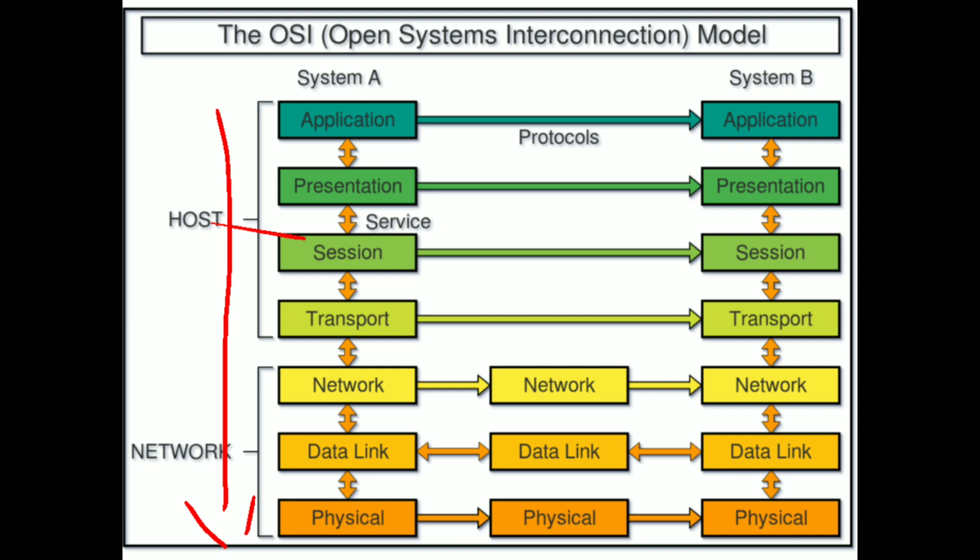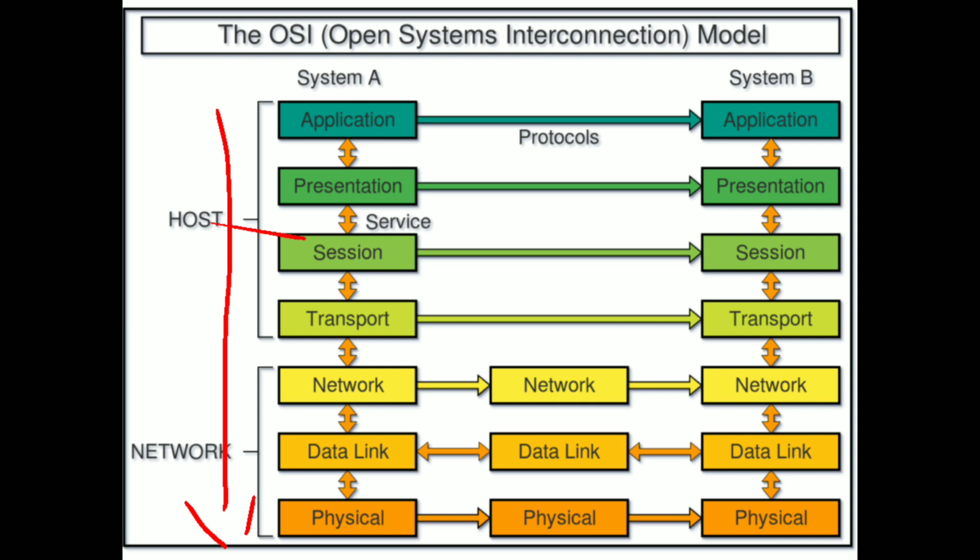Like that, from system B to system A, the data will transfer from the application layer to the presentation layer. From the presentation layer, it will take the data and send it to the session layer. The session layer will check the authentication and provide security, and it will send the data to the transport layer.